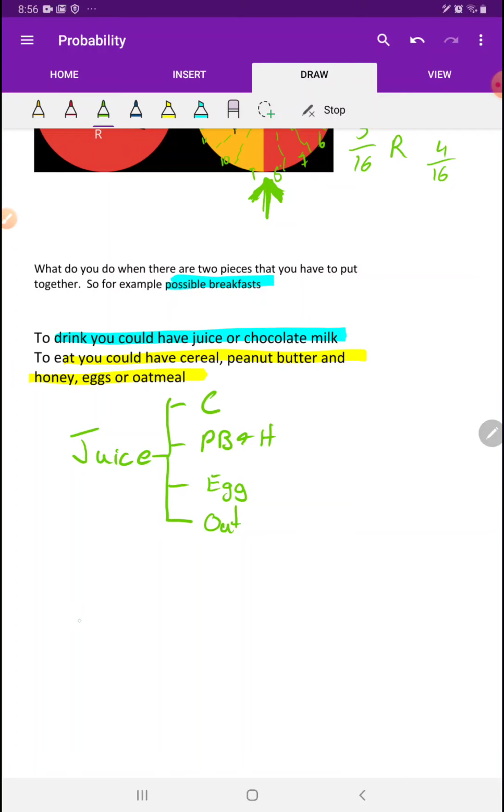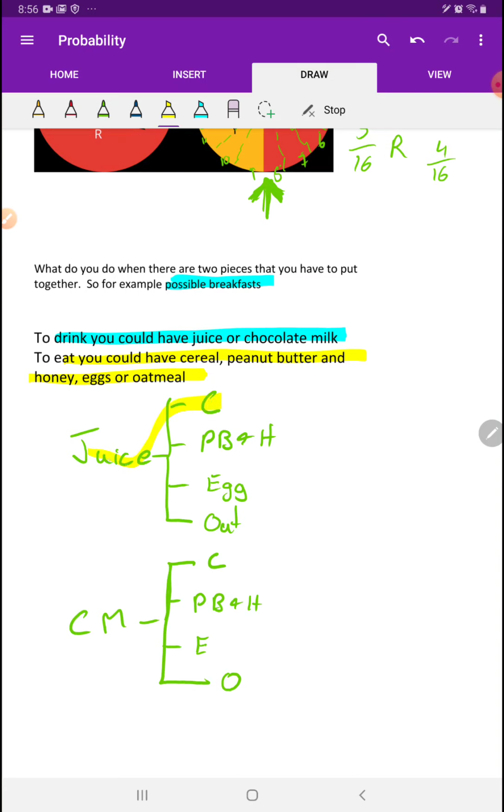Now, what happens if you pick chocolate milk instead? What are your possible breakfasts? Well, the thing is, these options don't change, do they? You can still have cereal, you can still have peanut butter and honey, you can still have egg, you can still have oatmeal. See that? So when we're done here, you can have, I'm going to trace it for you.